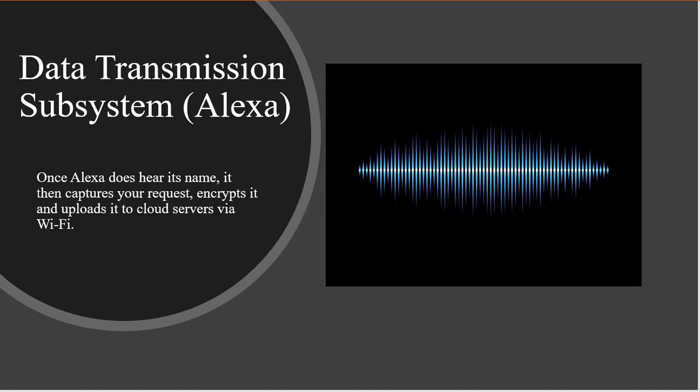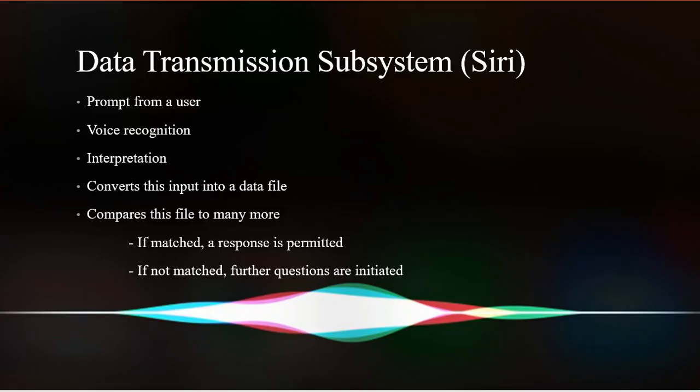Once given a command, the request will become encrypted and it will be uploaded to the Amazon cloud servers through Wi-Fi. Very similarly, Siri is initiated by voice recognition. For a command to be recognized, the system must be able to interpret various accents, dialects, and pronunciations to have a proper input. The interface then converts your input into a data file and compares it to many other forms of the same question and matches it with the probable answer.